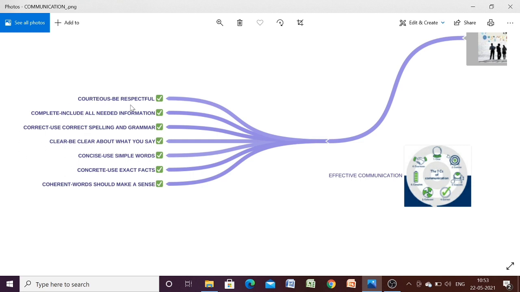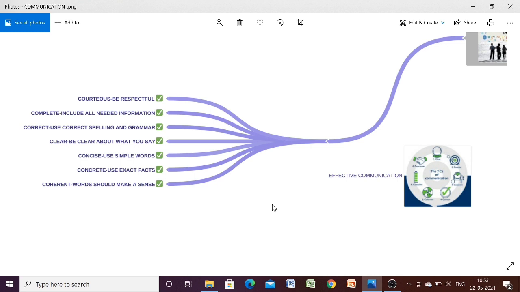Courteous means be respectful. Complete, it includes all needed information. Correct, use correct spelling and grammar. Clear, be clear about what you say. Concise, use simple words. Concrete, use exact facts, not based on imagination, you should communicate. Okay, coherent, words should make sense.